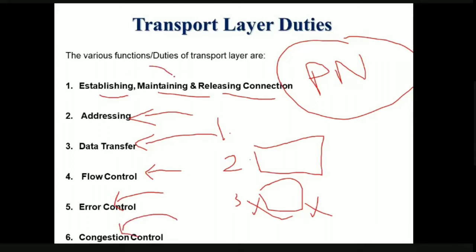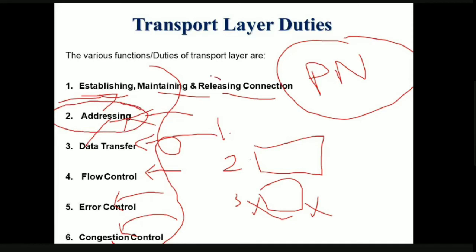We are going to discuss all these different duties provided by the transport layer as and when the concept comes in our context. That is, based upon our context, we are going to discuss how all these functions are being provided by the transport layer. But for now we have discussed only the concept of addressing, that is, how addressing takes place in the transport layer using the port number. So we will discuss how data transfer, flow control, error control, and congestion control take place as and when our discussion demands.